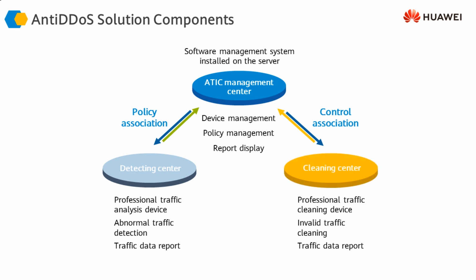These 3 components together make sure that our network or our infrastructure is protected against DDoS, or distributed denial of service attacks. What these devices do will be obvious once we go through the next few slides and understand the role and the functions of these devices.